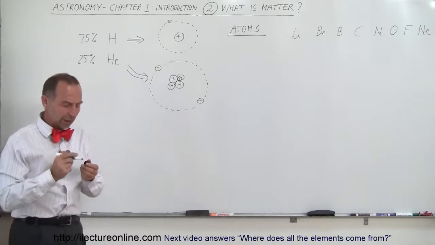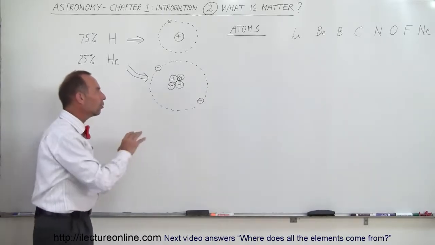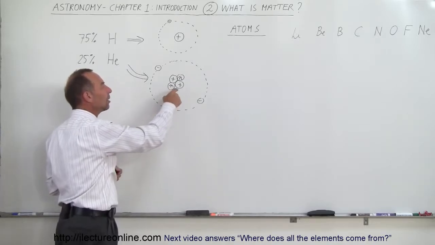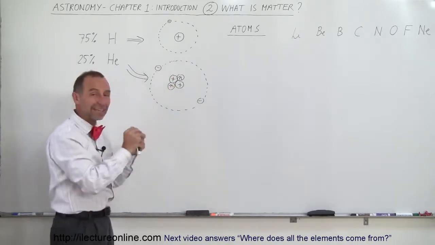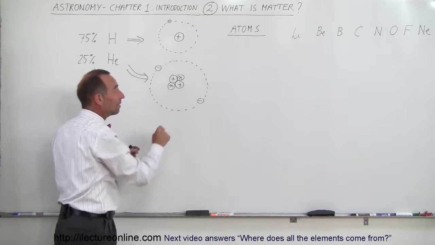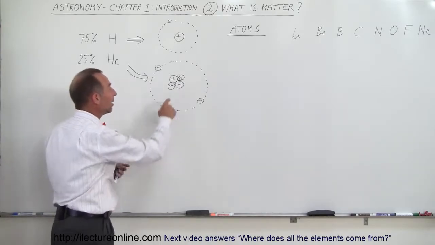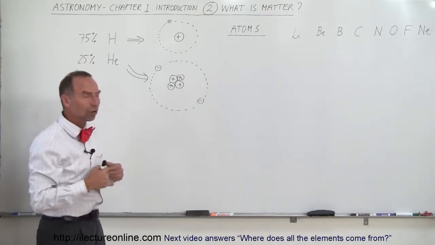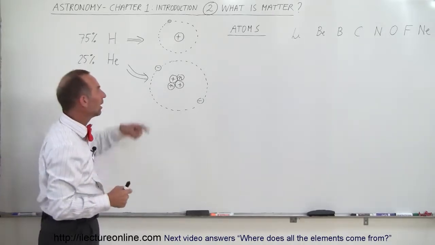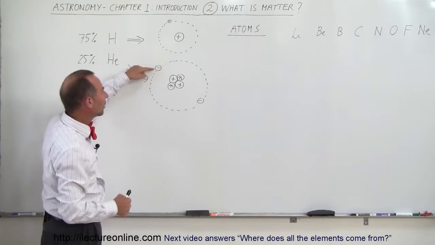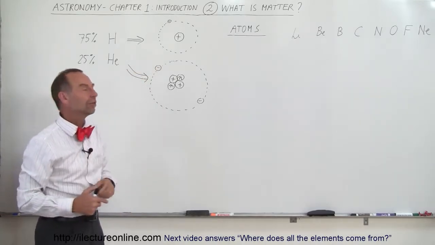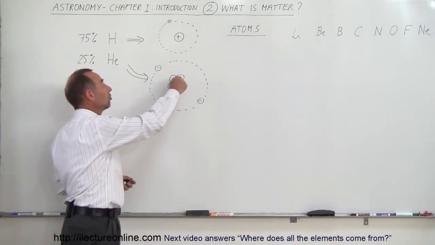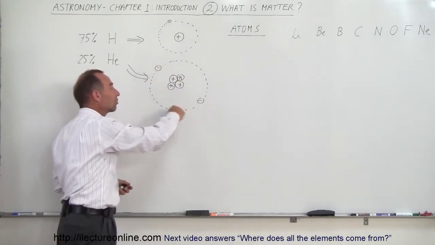And if you take a look at an atom a little bit closer, and you look at the nucleus of an atom, you will realize that a nucleus is typically made up of protons, which I've delineated here by a little plus sign because they're positively charged, and neutrons, the little circles with a little n in there for neutron, because they're neutral, they don't have a charge. And then the electrons are notated with a little negative sign because they're negatively charged. So every atom is typically made up of a nucleus, which consists of protons and neutrons, and electrons going around